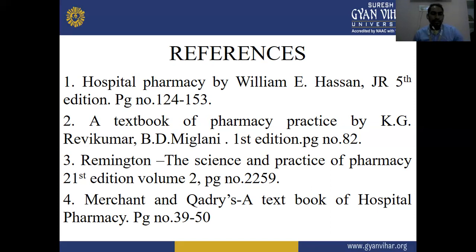These are the references for patient medication adherence.